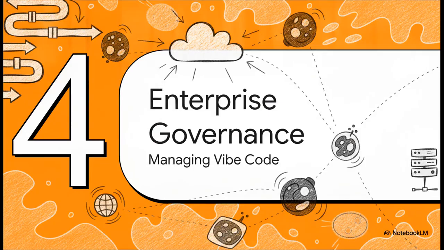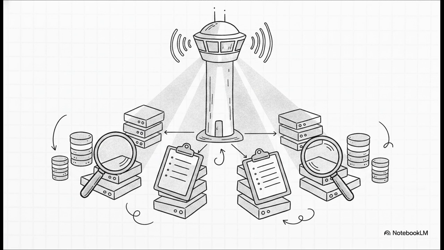Finally, let's wrap up with Section 4, Enterprise Scale and Governance. So, what happens post-deployment? This is where strict enterprise governance standards come into play. IT teams have to retain the ability to monitor, audit, and govern these applications. When apps are being built left and right by non-technical teams using parallel agent workflows, the infrastructure team's whole job shifts. They go from writing the code to governing the systems.